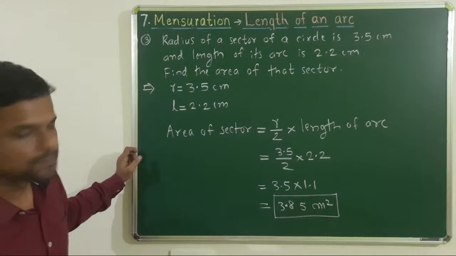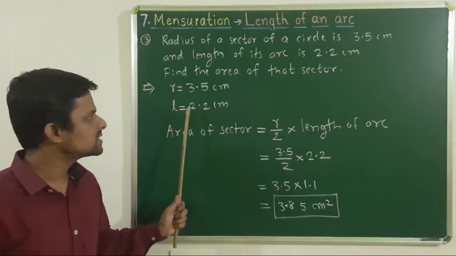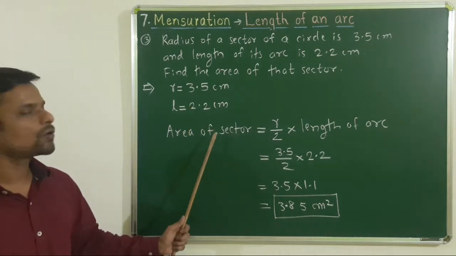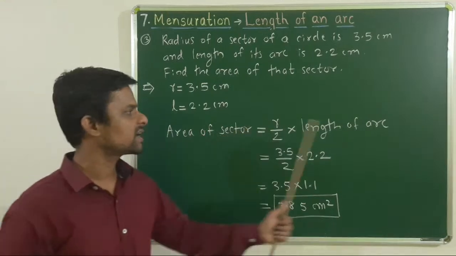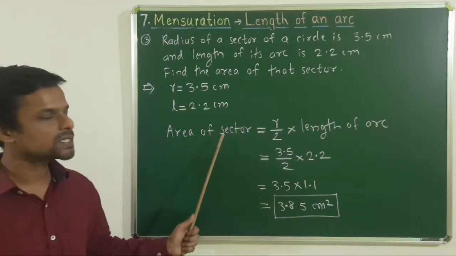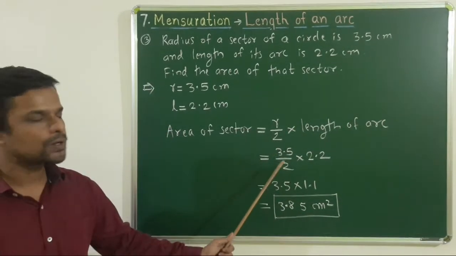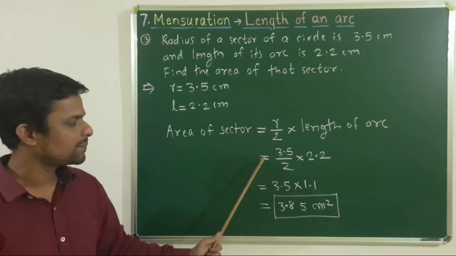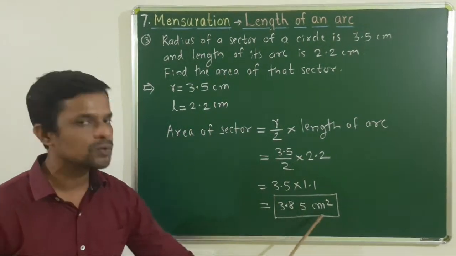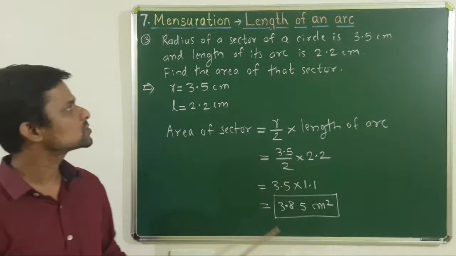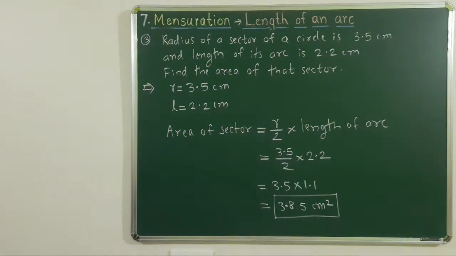See once again. Radius is given as 3.5. Length of arc is given as 2.2. And we want area of sector. Now theta is not given, and we know relation between area of sector and length of arc as area of sector is equal to r upon 2 into length of arc. That is 3.5 upon 2 into length of arc is 2.2, and by calculation we will get area of sector as 3.85 centimeters square. This is about solution of this example. Take screenshot, and we will move towards next example.